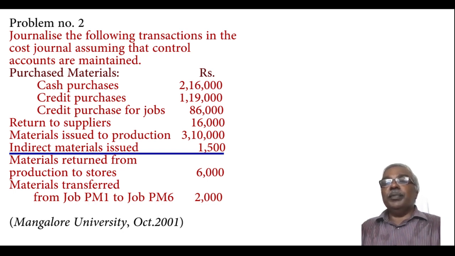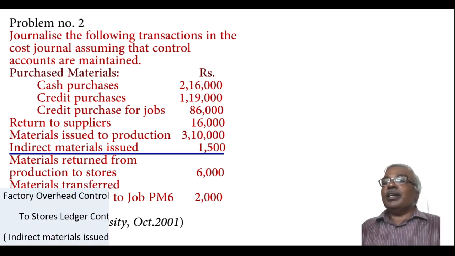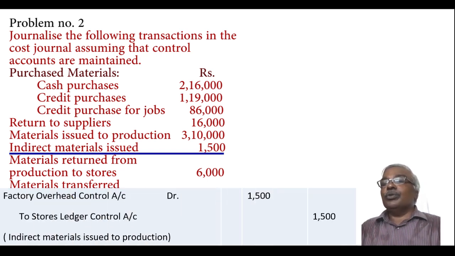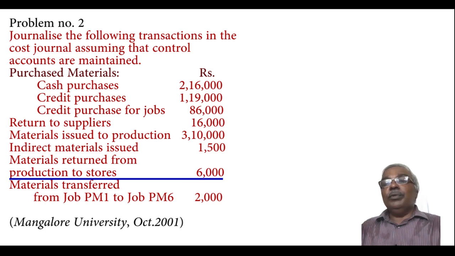Indirect material means it is factory overhead. The entry is factory overhead control account debtor to stores ledger control account, 1500. Materials returned from production to stores.